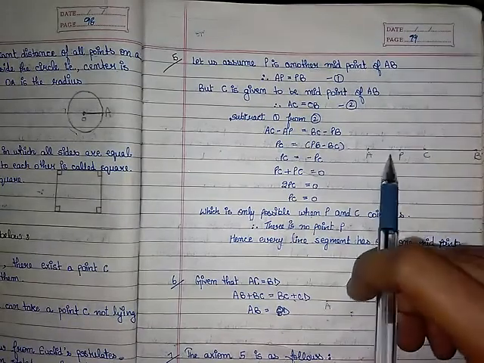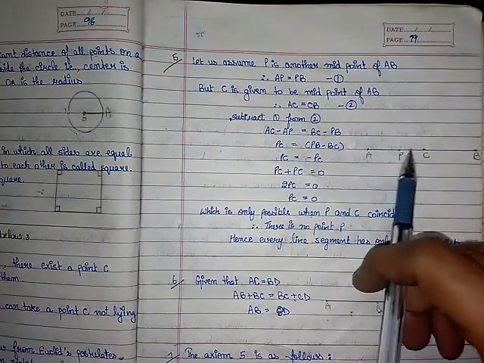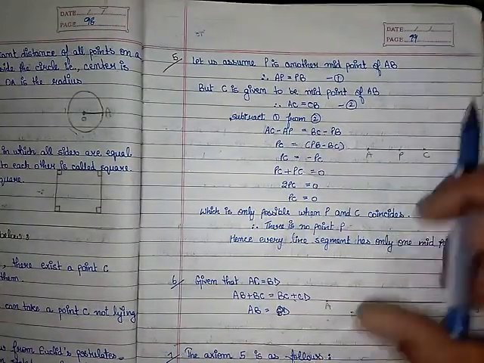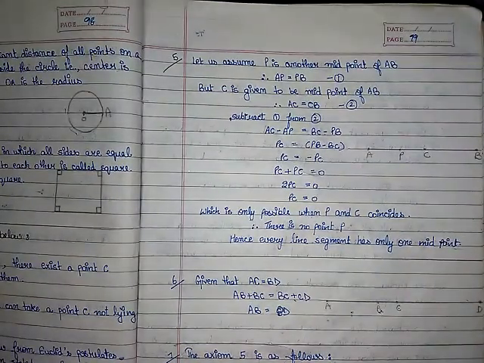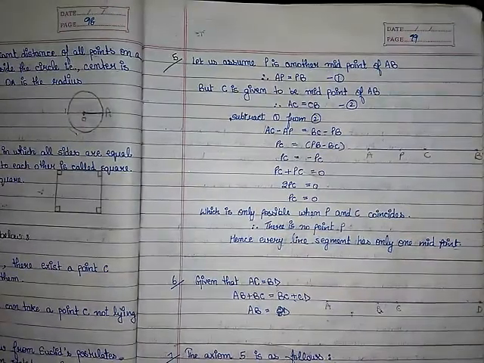Okay, if you say that for a line segment P is also a midpoint, C is also a midpoint, and further Q also, so that is not possible. Practically that is not possible. Okay, so this can be done by your activity also.